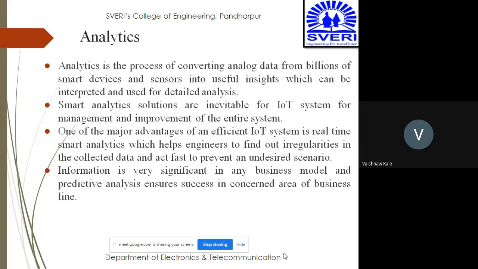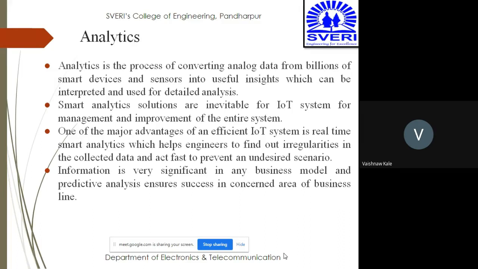Smart analytics solutions are inevitable for IoT solutions for management and improvement of the entire system. One of the major advantages of an efficient IoT system is the real-time smart analytics, which helps the engineers to find out the irregularities in the collected data and act fast to prevent an undesired scenario. यानी सबसे important बात है कि अगर किसी भी efficient IoT को efficient बनाना है तो रियल टाइम स्मार्ट एनालिटिक्स बहुत काम में आता है, क्योंकि वो रियल टाइम में ही उस इश्यू को सॉल्व करके इरेगुलरिटीज जो है वो डेटा जो कलेक्ट हुआ है उसमें ढूंढ के आप इमीडिएटली रिएक्ट करके उसको ठीक कर सकते हो. दैट इज व्हाट द रियल टाइम एनालिटिक्स इज अबाउट.